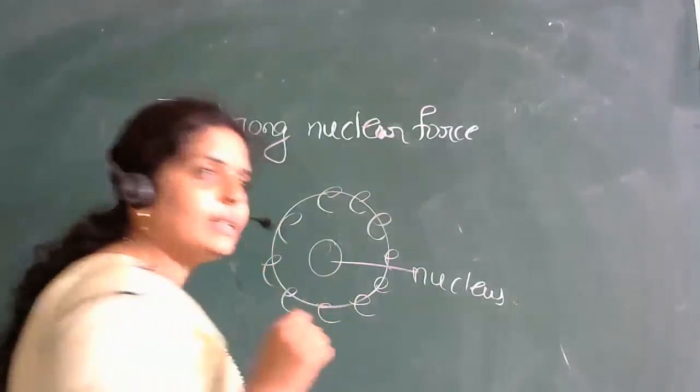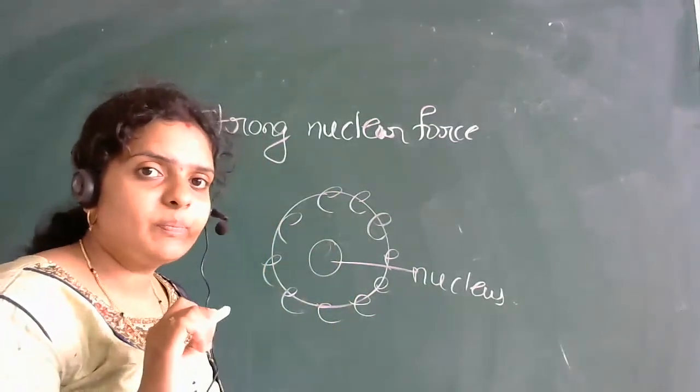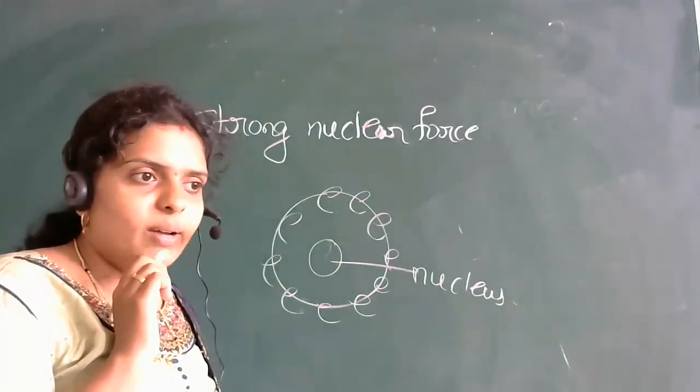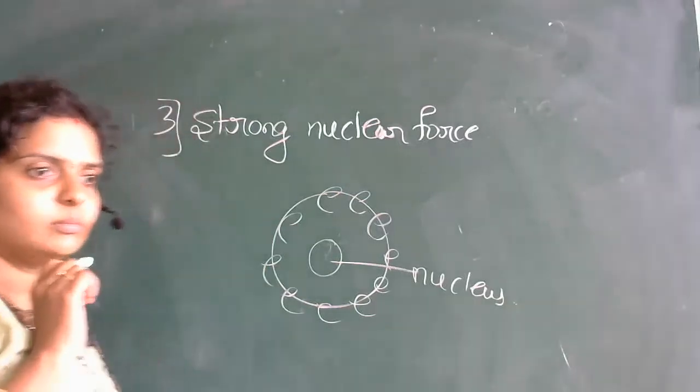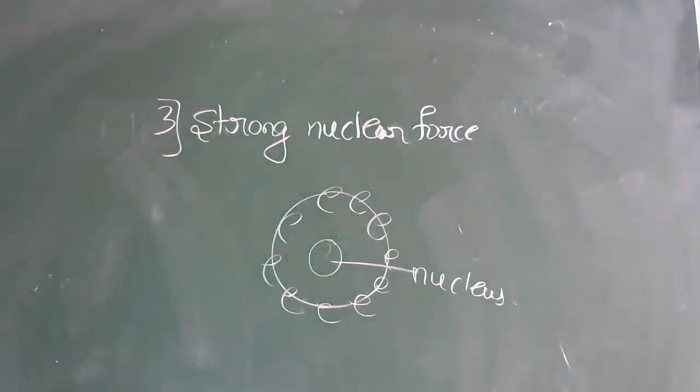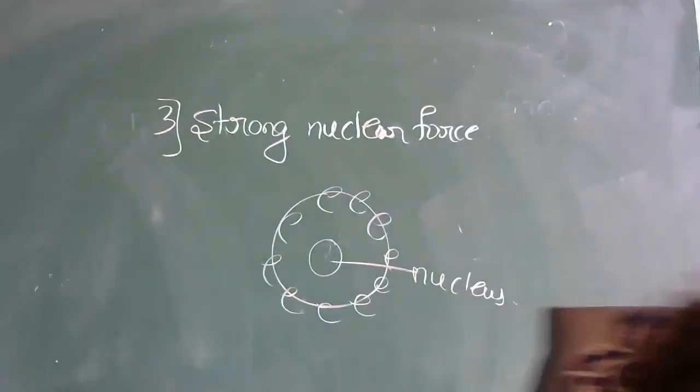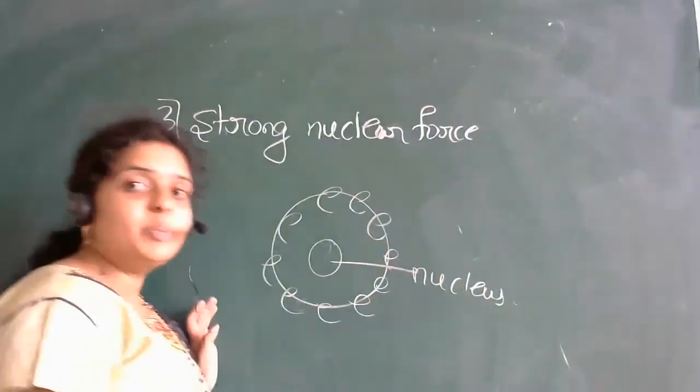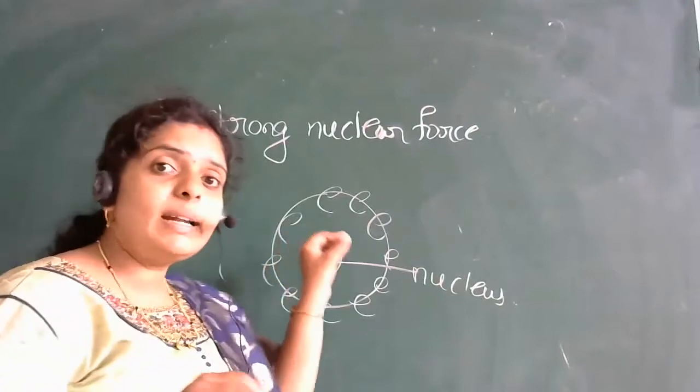Within the nucleus, what do you have? Protons and? Okay. So within the nucleus, you will be having protons and neutrons.